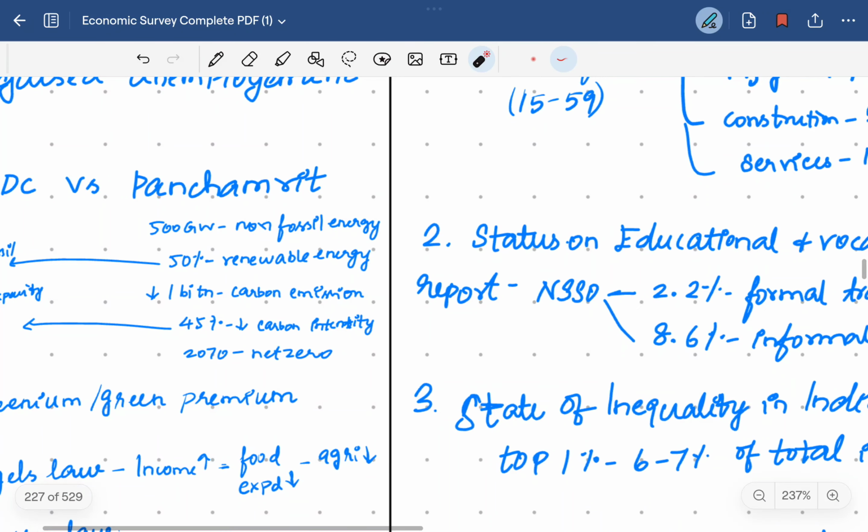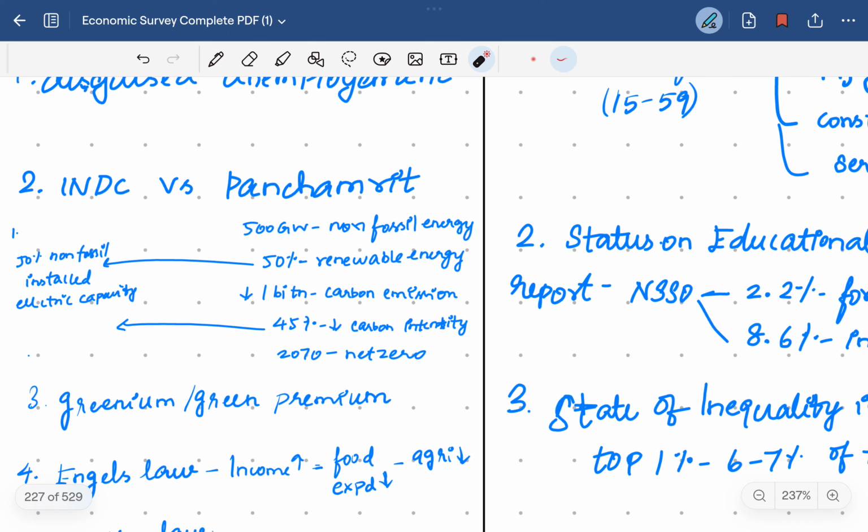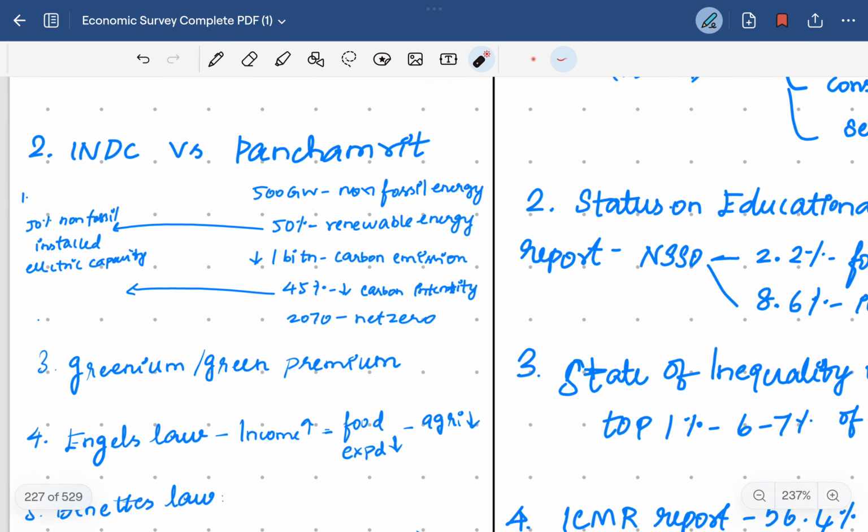It includes 500 gigawatt of non-fossil energy, 50% renewable energy capacity, reducing 1 billion tons of carbon emissions, reducing carbon intensity by 45% of the GDP, and achieving net zero by 2070. INDC and the Panchamrit targets overlap, where the 50% non-fossil installed electric capacity and reducing carbon intensity to 45% of the GDP are both integrated.